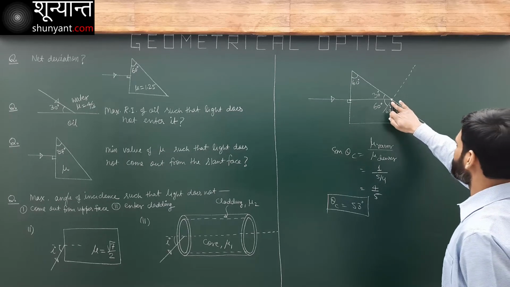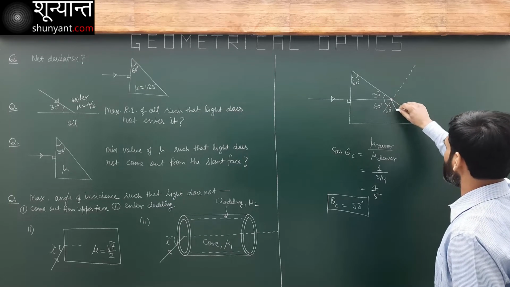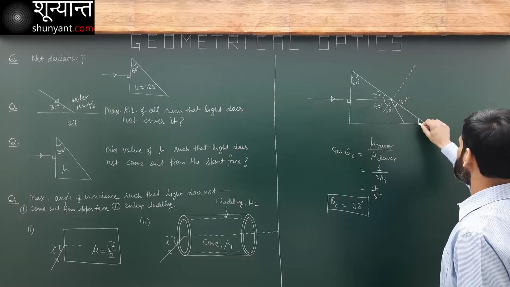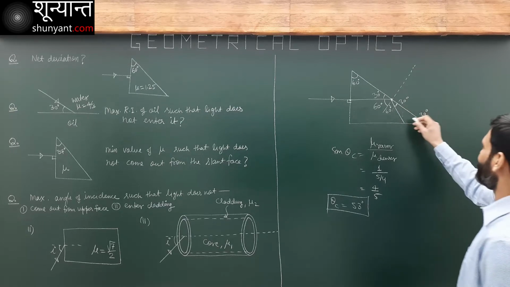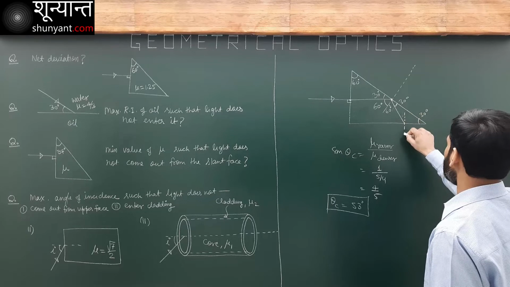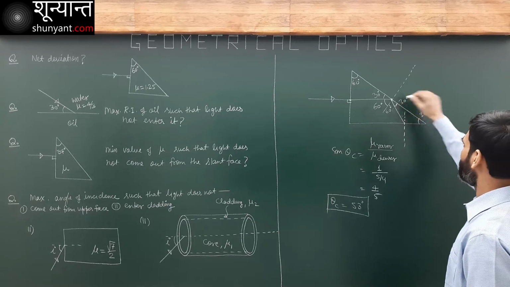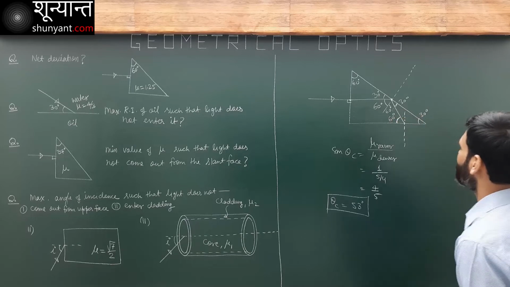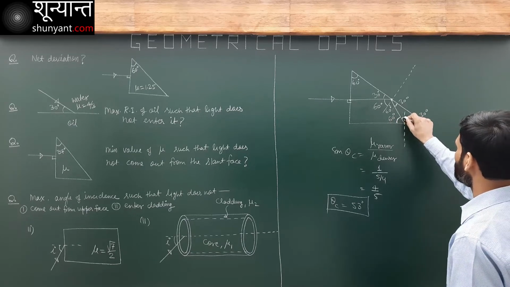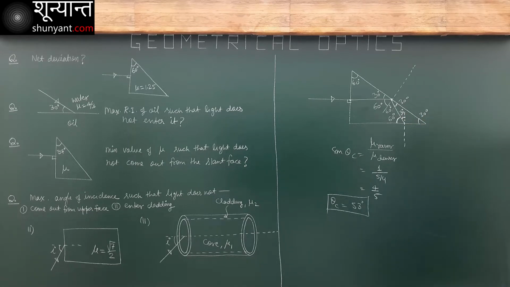Now this is 30. Light will be reflected like this. This angle is 30 degrees. This is also 30. So what will be the angle of incidence here at this point? This angle is 30. So this whole thing becomes 60 degrees. What will be this? This will be 30 degrees. Does that make sense?